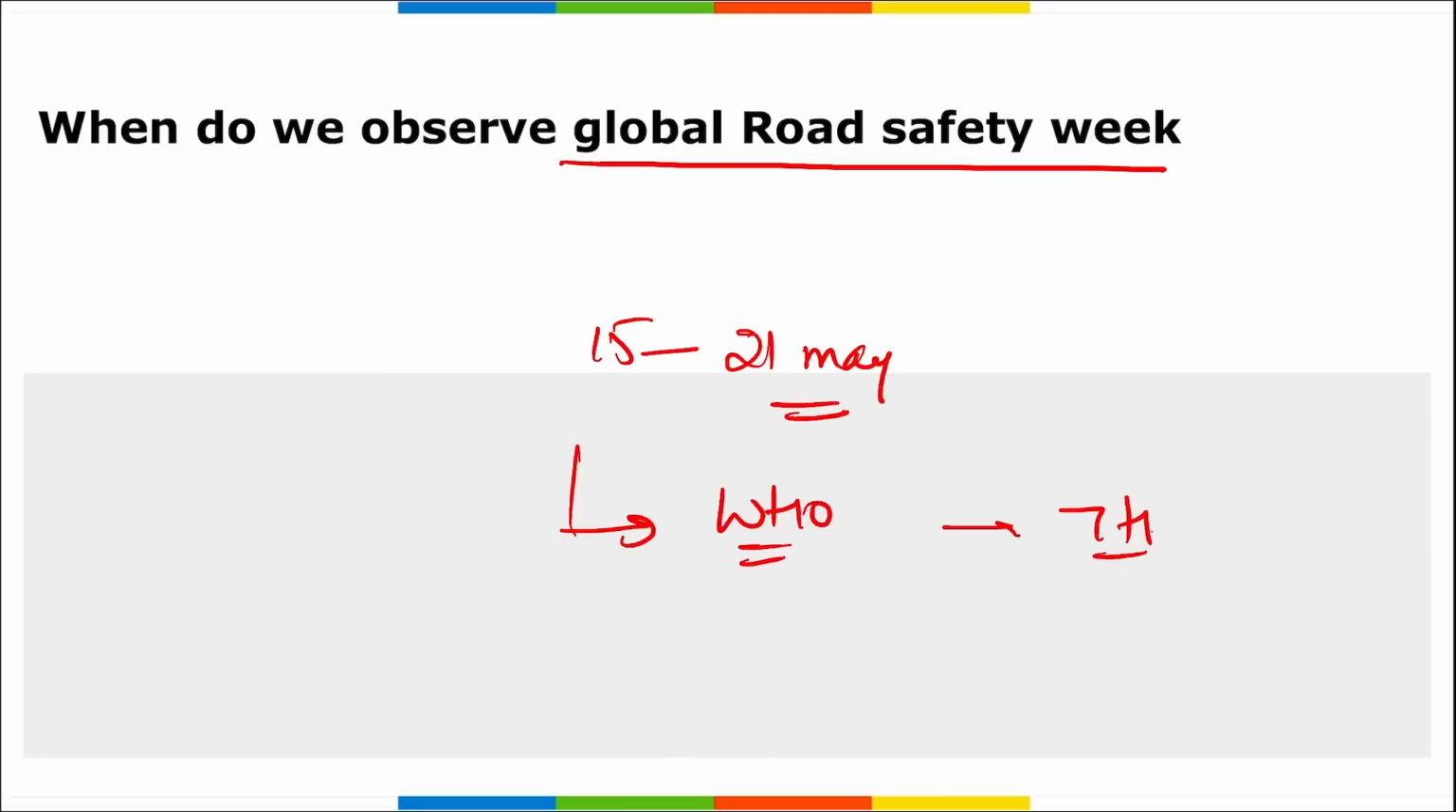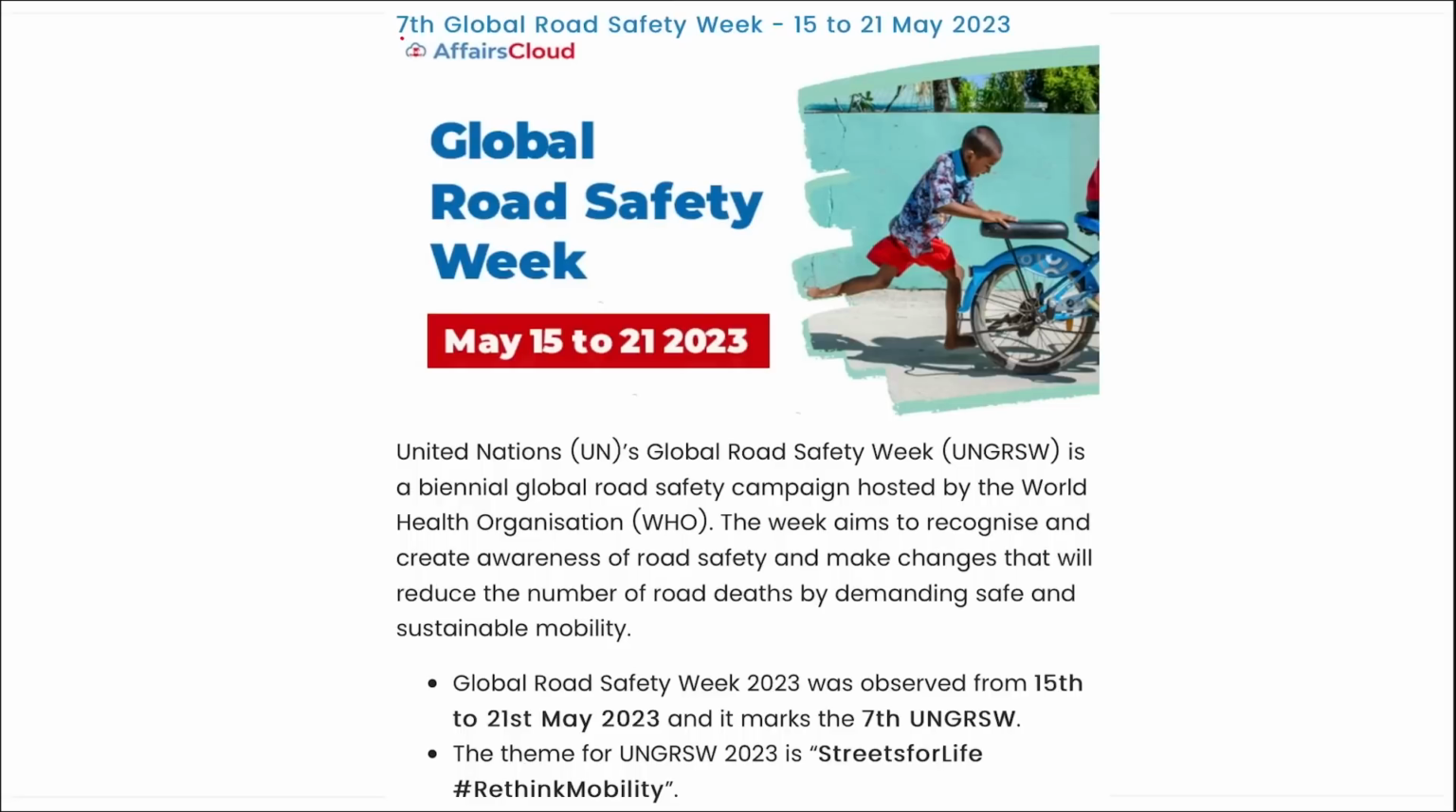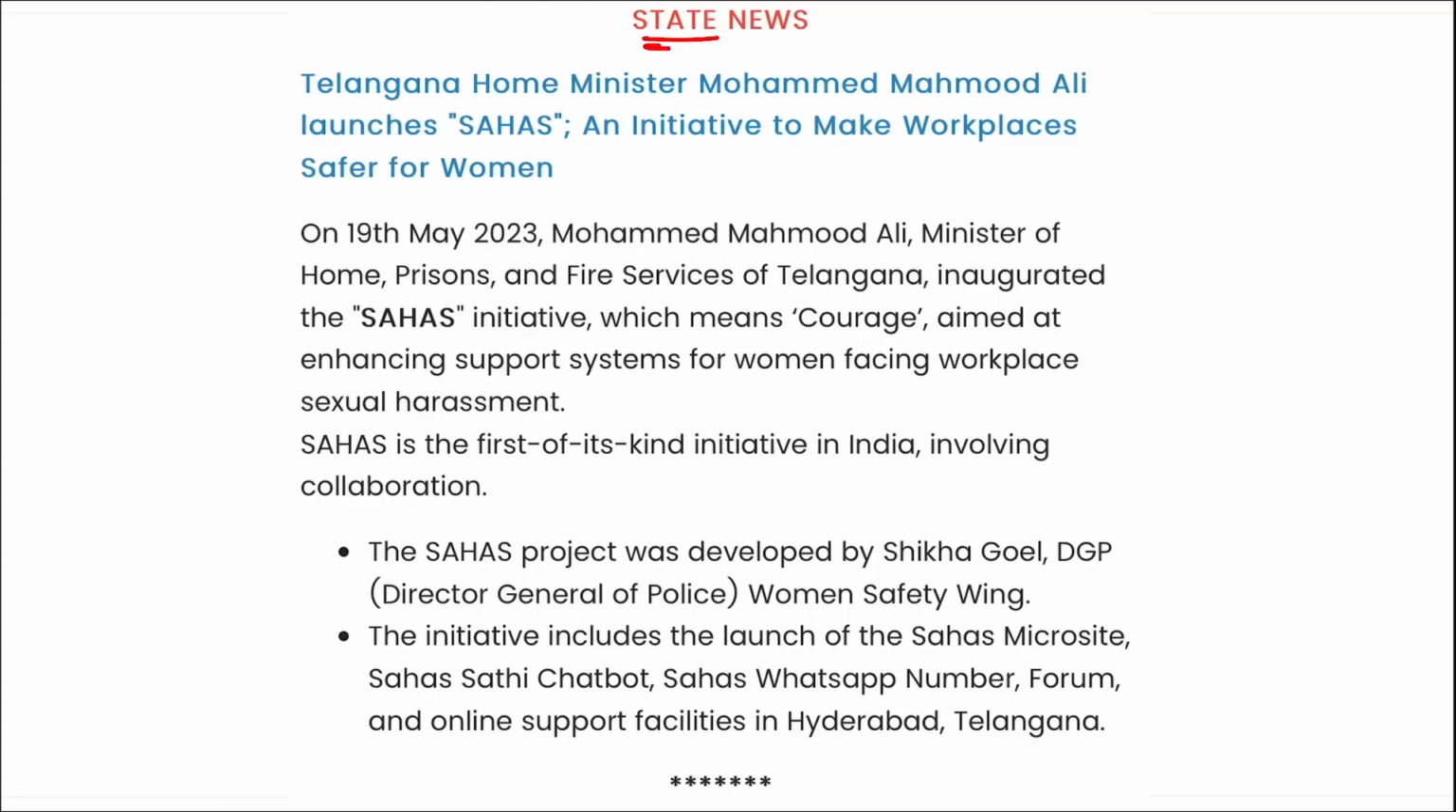Correct? And the theme that you can remember for this is hashtag rethink mobility, or we can say streets for life. Streets for life, rethink mobility. Next is here you can see it was the 7th edition of the Global Road Safety Week from 15 to 21st of May. Next is state news.